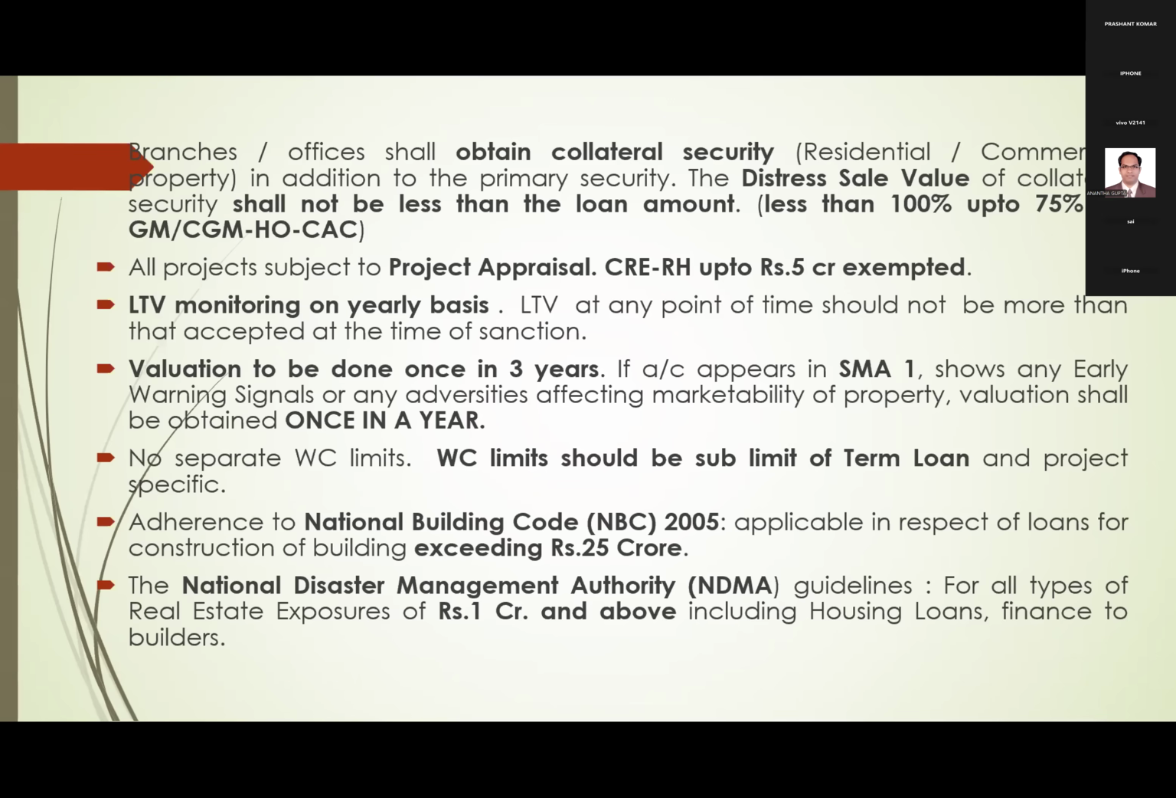And that collateral security is distress sale value. It should not be less than total loan amount. That is what I am telling. 100% collateral security, but it can be reduced to 75% at HO level, by GM. 75 to 50% also it can be reduced by EDCAC like that. Leverage is also there. But general guideline, while sanctioning commercial real estate loans, they have to give collateral security at least equal to our loan amount. Distress sale value of collateral security would be equal to loan amount.